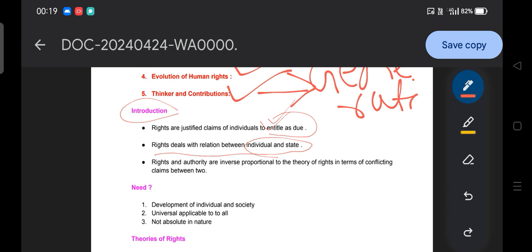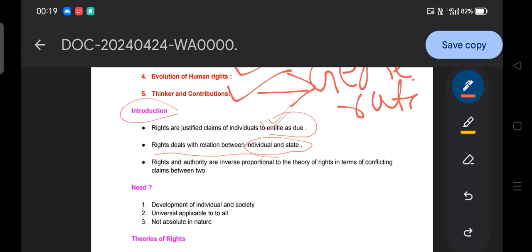For example, if you talk about my right to freedom of speech and expression, that means the state is going to provide information to you on how it functions through the RTI, the Right to Information Act. So the right is between the individual and the state.